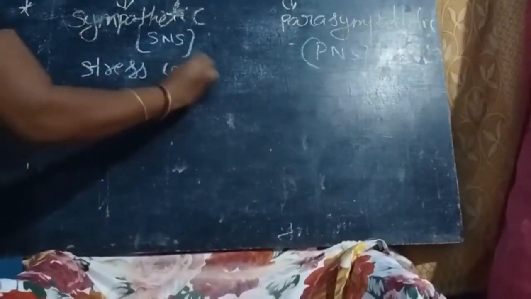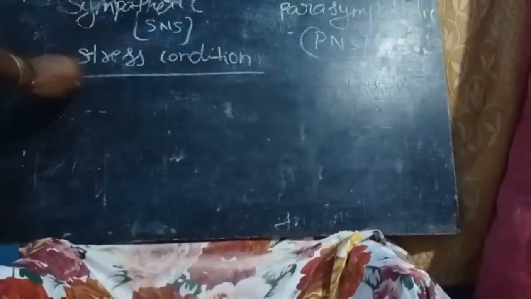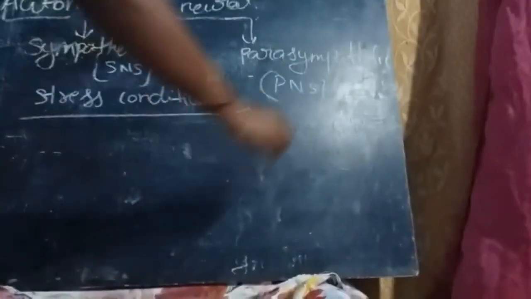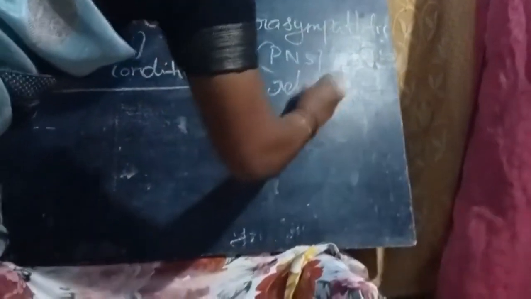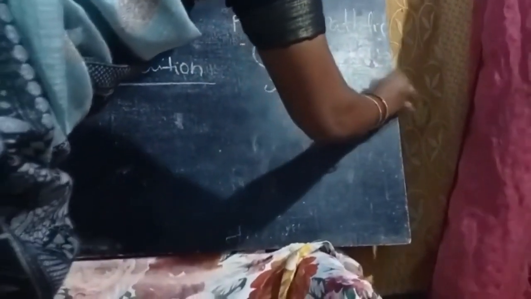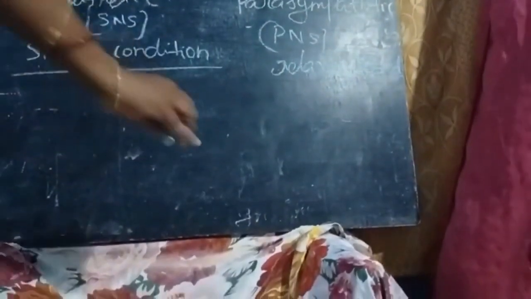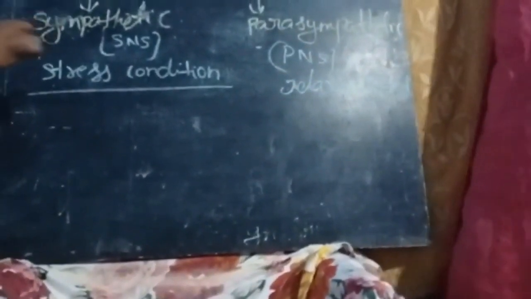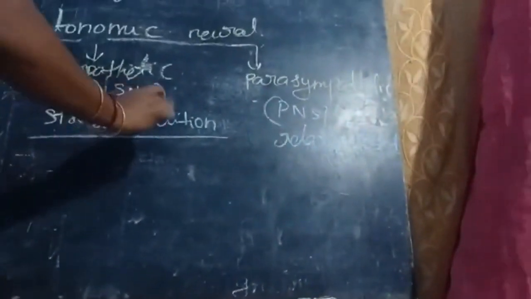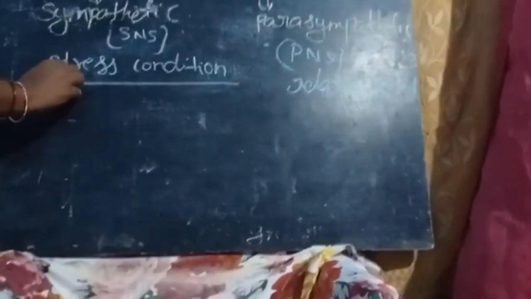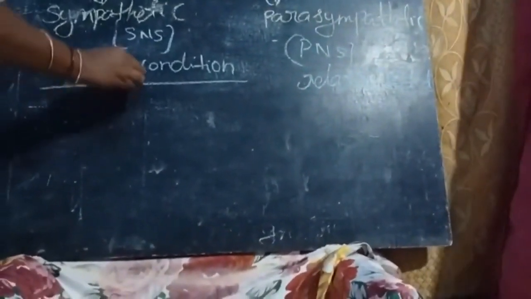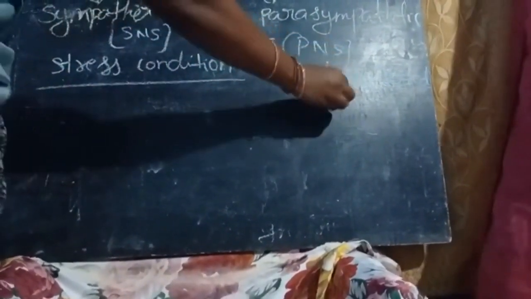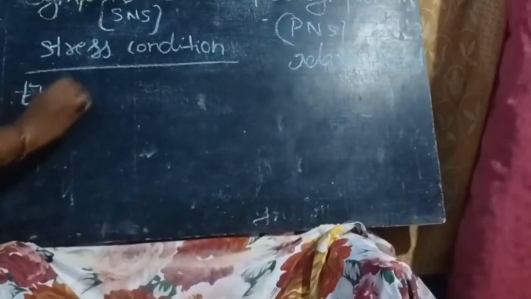The parasympathetic is active during the relaxed period. Okay, this is the glance at the organ-wise effect. First one is the eye. The sympathetic dilates the pupil of the eye. The parasympathetic constricts the pupil of the eye.